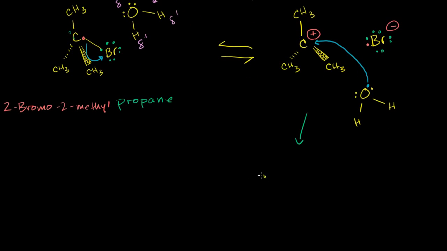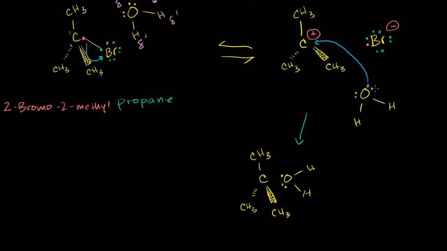So we have our original carbon, the original molecule, that's the thing that's behind it, CH3. We have another CH3 in front of it. And now this water is attached to it. So let me draw the oxygen and the two hydrogens. Oxygen had these two electrons. It had another electron here. That's that one right over there.